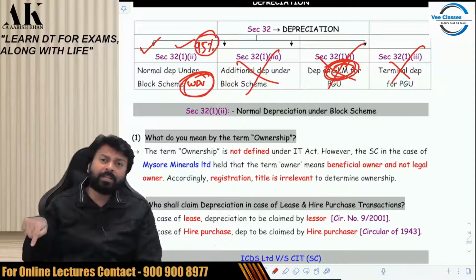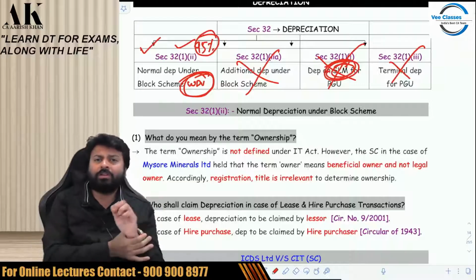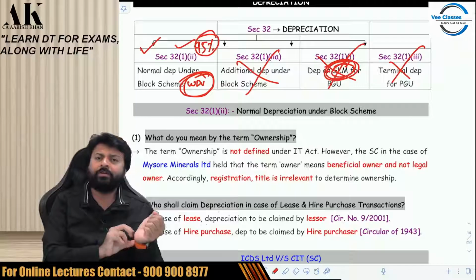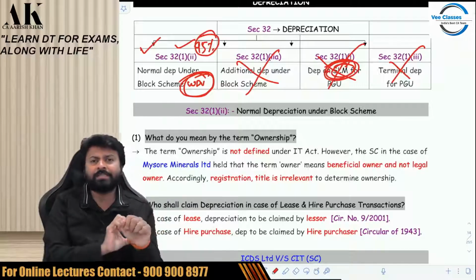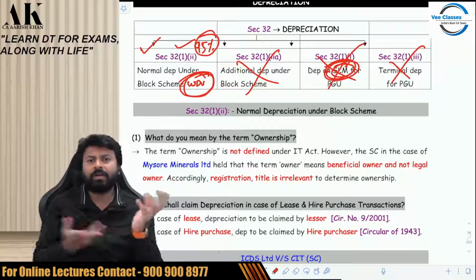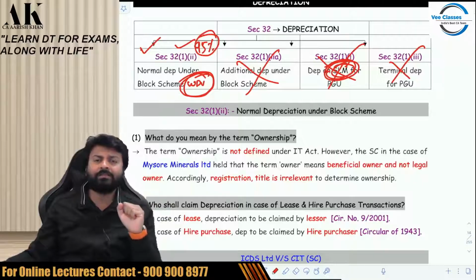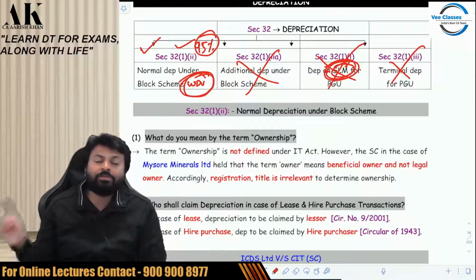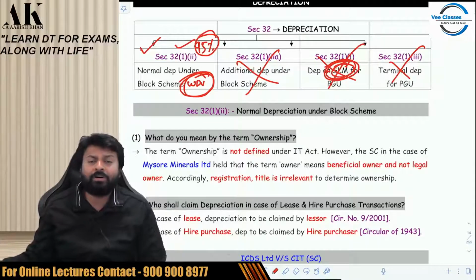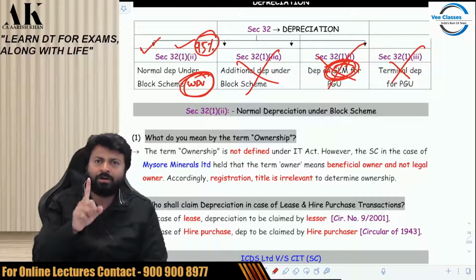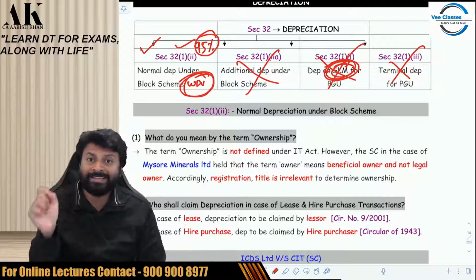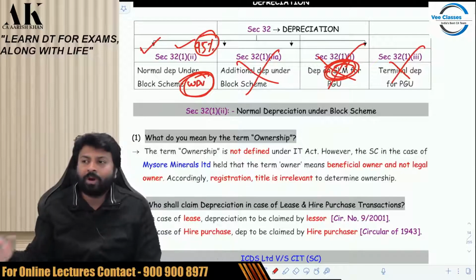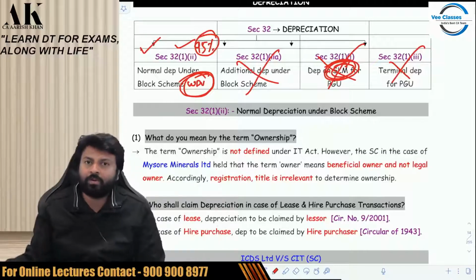Just because the property is not registered, you cannot say that I am not the owner. I have paid the money. I am using the asset. I have got an NOC from the seller also that I can use the asset. I have all the rights of the asset. So the Supreme Court came into the picture and said that even though the word owner is not defined under income tax law, for the purpose of income tax law, the term owner means a beneficial owner and not legal owner. One who is reaping benefits out of it is an owner.